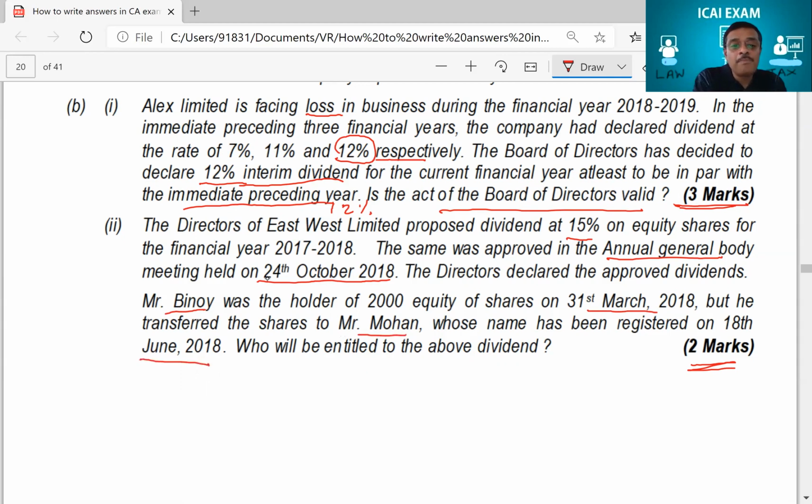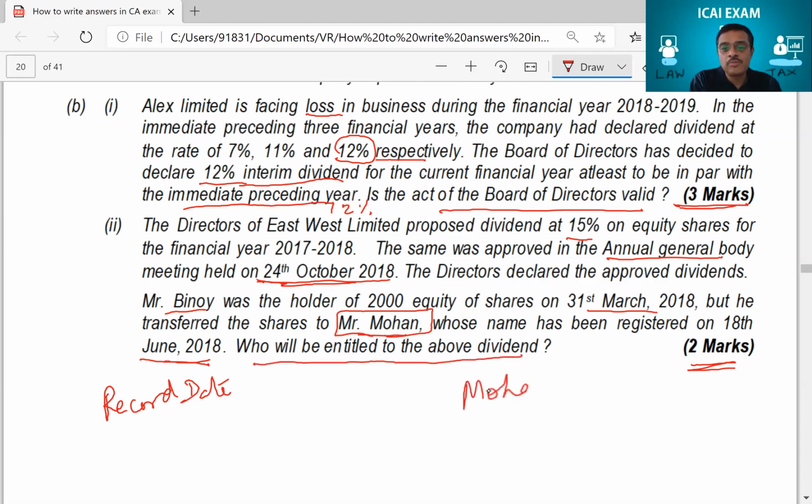See, the company's AGM was held on 24th October. So that means by the record date, Mohan was already the shareholder. Isn't it? Although it belongs to 31st March 2018, you don't go by 31st March, you go by the closing of the register. So who will be entitled to dividends? We know it is Mohan.